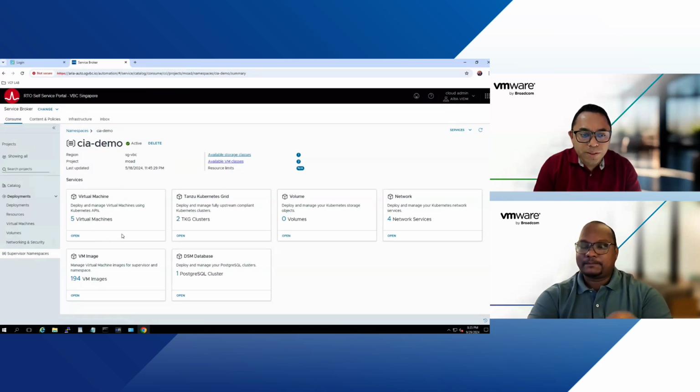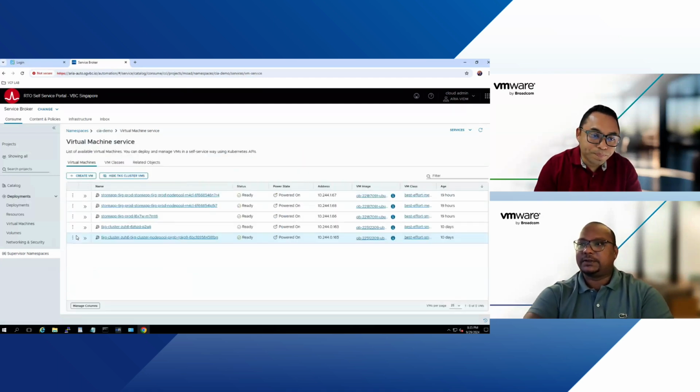Okay. Quickly on that VM image. Is it backed by our content store or is it coming from somewhere else? Yes. Essentially you create a content library, and in the content library you expose that image, and now that image is being used here for the virtual machines. Got it. Yeah. So let's see that.